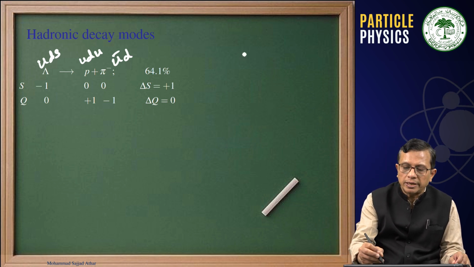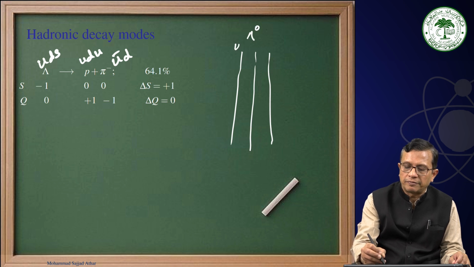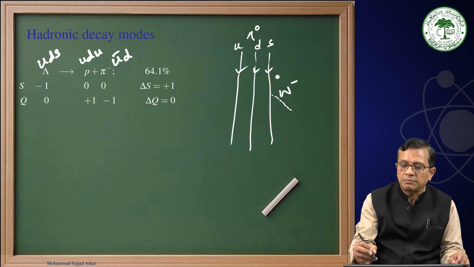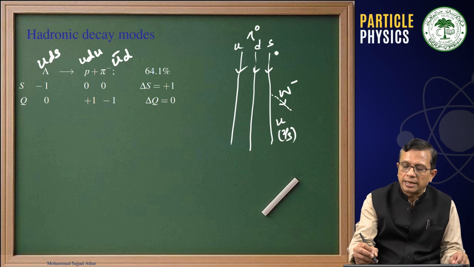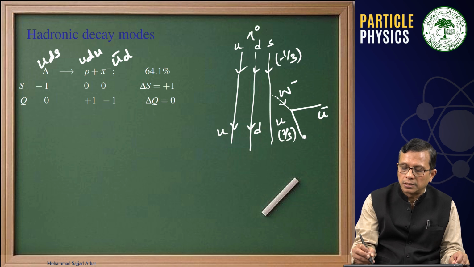Now, at the quark level, how can we understand this? We have the lambda particle, which is made up of U, D and S quarks, and then this particle is emitting a W minus, and as it emits W minus, it gets converted into a U quark, because this charge is 2 by 3rd and this charge is minus 1 by 3rd, and this remains a D quark, this remains a U quark, and then this W minus is giving rise to a U bar D quark.